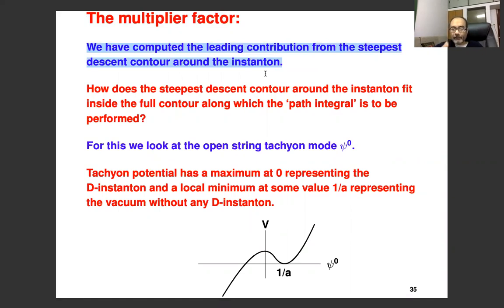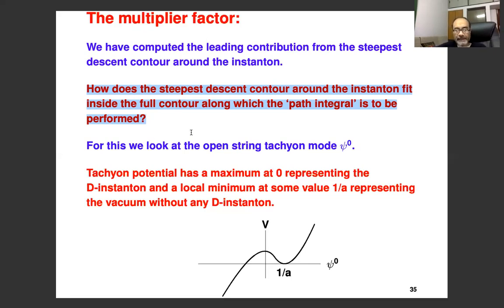But is that the right thing to do? How do you know that the steepest descent contour is the right contour to choose? So the question that you have to now ask is how does the steepest descent contour around the instanton actually fit inside the full contour around which the path integral is to be performed?